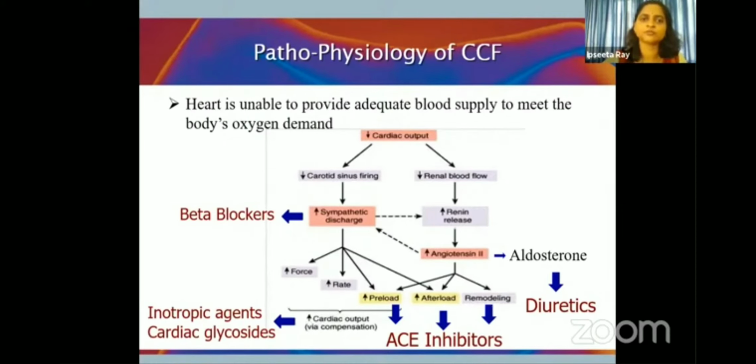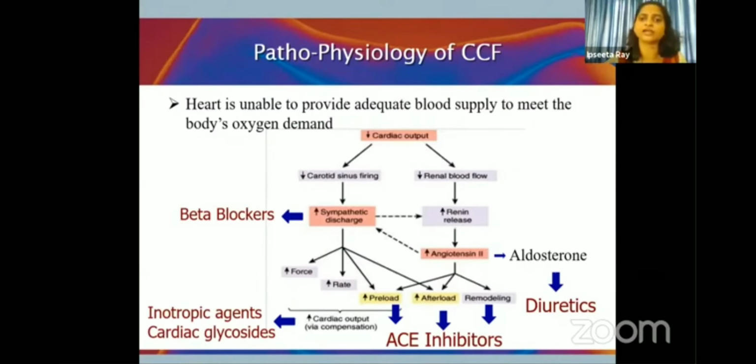So it does not provide adequate blood supply to meet the oxygen demands of the body. So the net effect, what happens in congestive cardiac failure, is a decline in cardiac output. When there is a decline in cardiac output, there is a compensatory mechanism by the body. That is, it increases the sympathetic discharge. There is increase in heart rate.